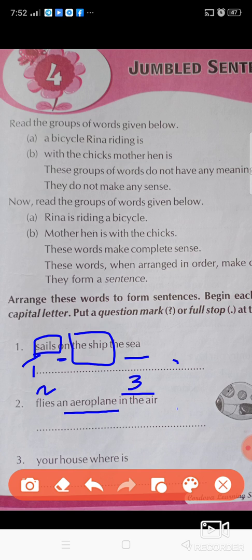Don't forget that, okay? Then comes the third one. Your house where is? We can find a question word here, so it is a question. So we have to write that word first. Where. W should be a capital letter. Then is. Where is your house? Then a question mark.